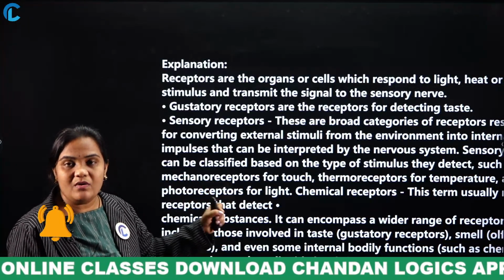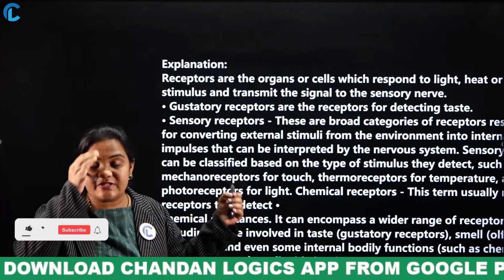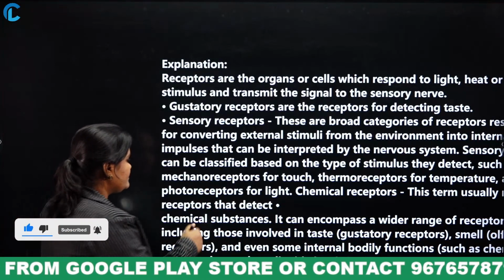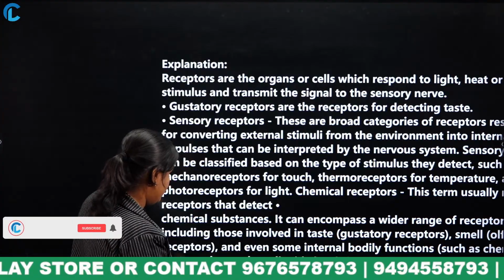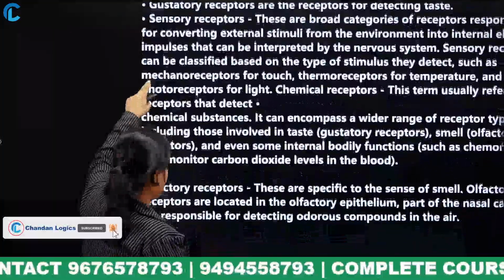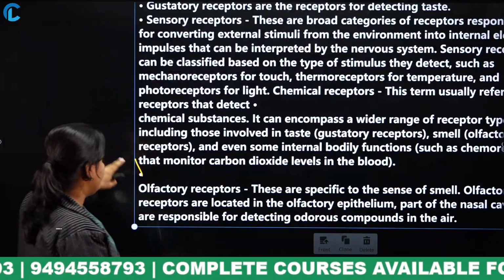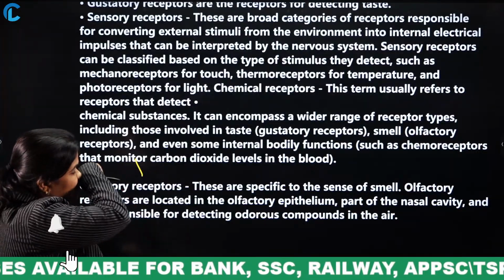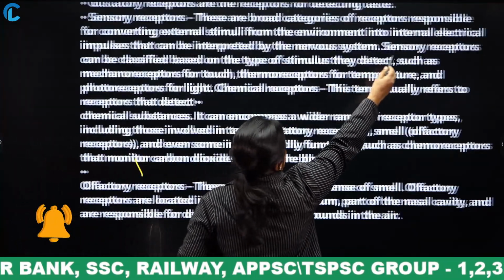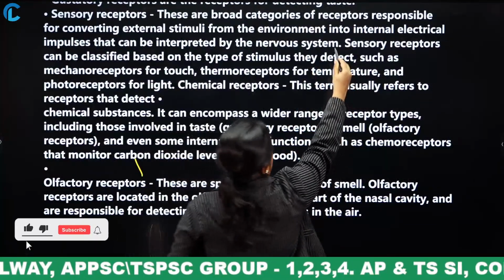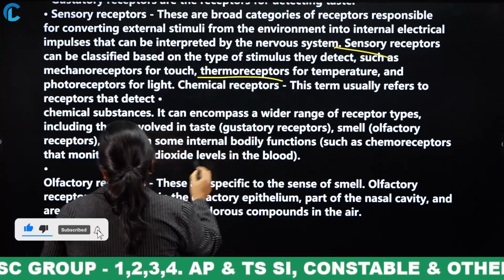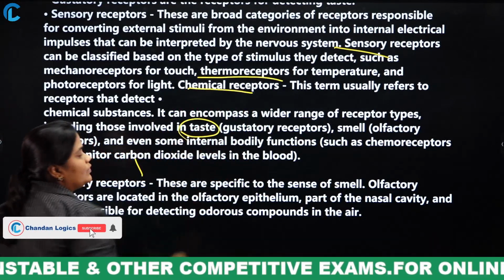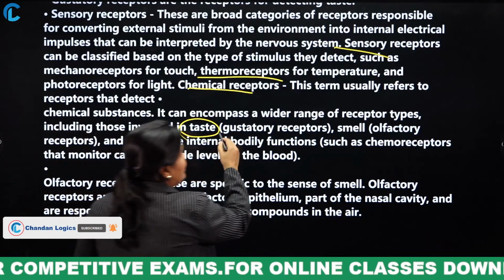Generally we have sensory receptors, thermoreceptors, and chemical receptors. To detect taste, we have gustatory receptors.